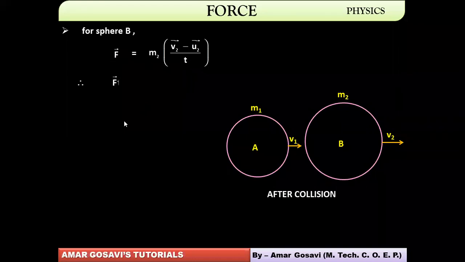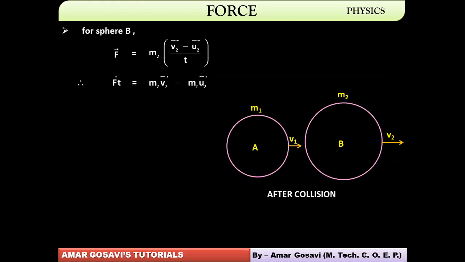So what we get is F bar into t equal to m2 multiplied by v2 minus m2 multiplied by u2 bar. Okay, so this is equation number 1 for sphere B.